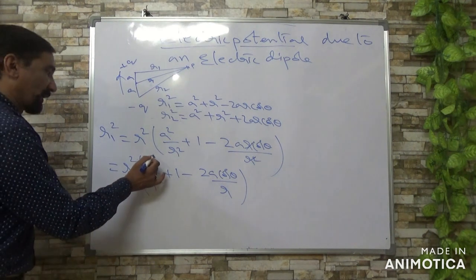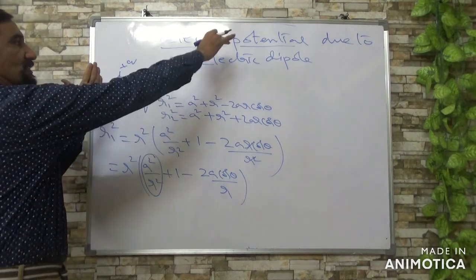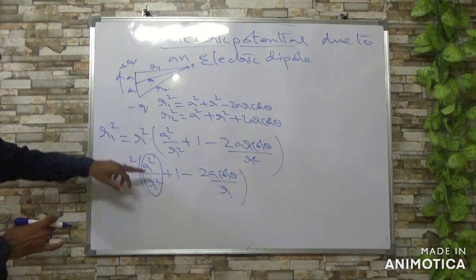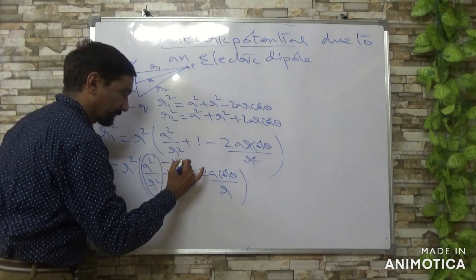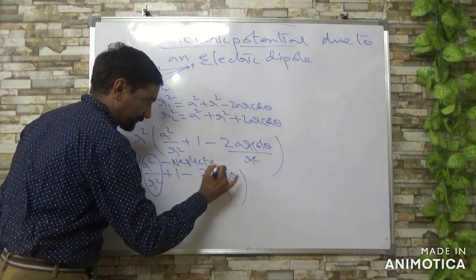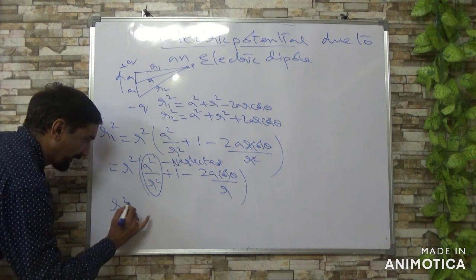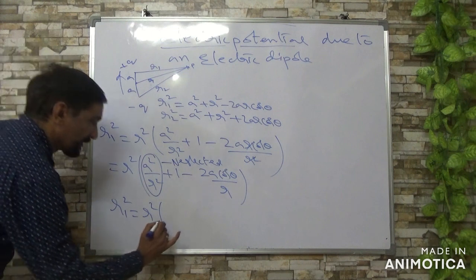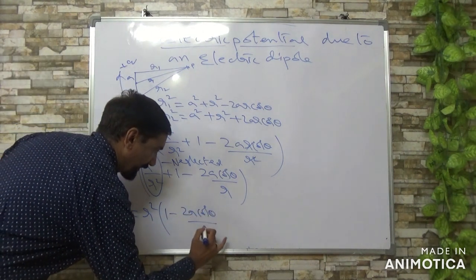So that is why this part, A square by R square, is neglected, because you are taking a long distance. So you get R1 square is equal to R square of 1 minus 2A cos theta by R.